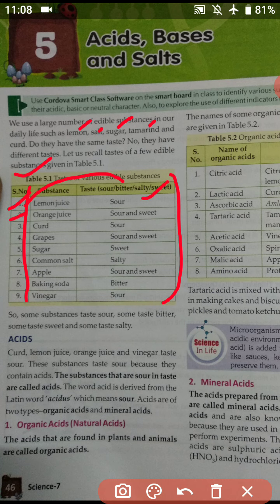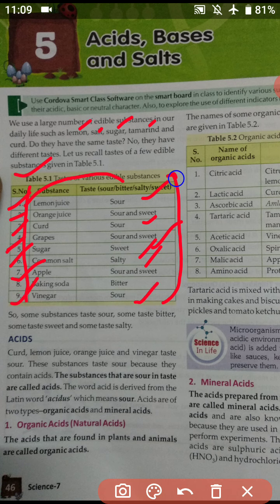Number 2 is orange juice. It is sometimes sour and sometimes sweet also. Curd, sour. Grapes, sweet and sour. Sugar, always sweet. Common salt, salty. Apple, sour and sweet. Baking soda is bitter and vinegar is again sour.